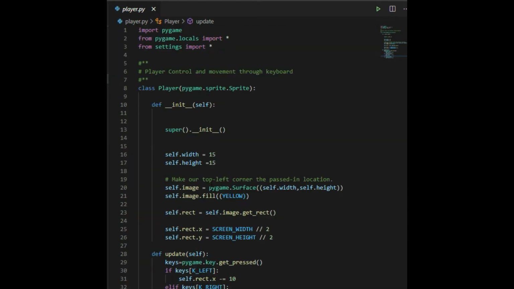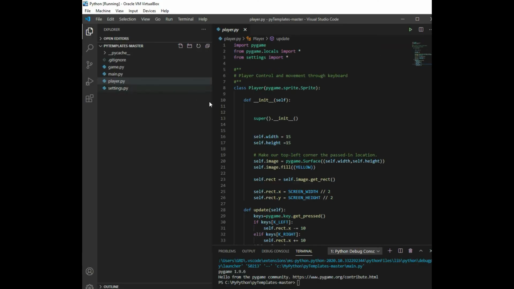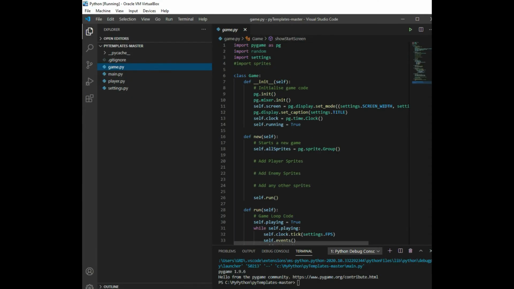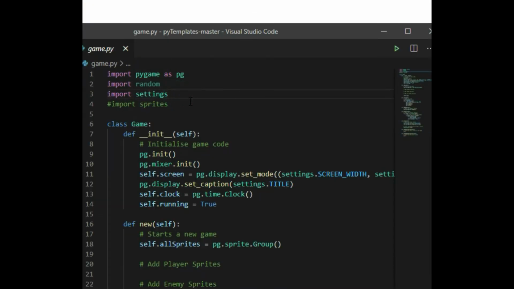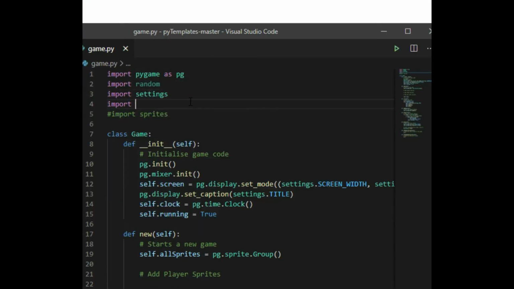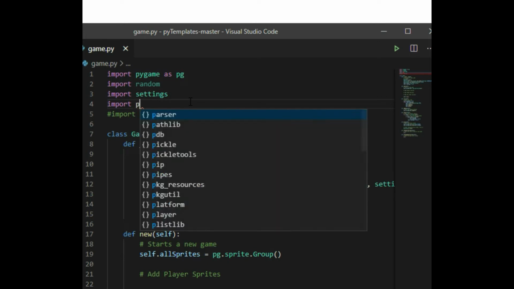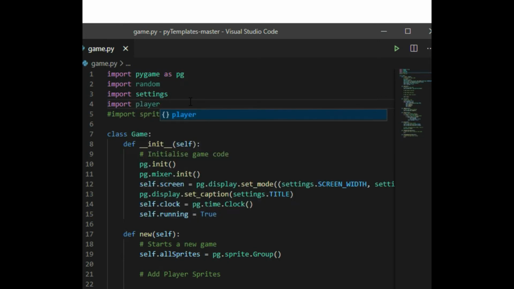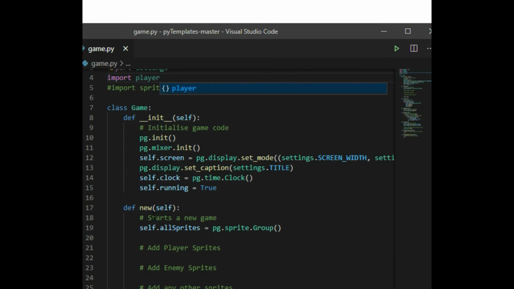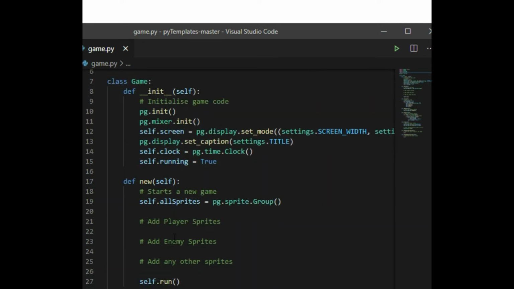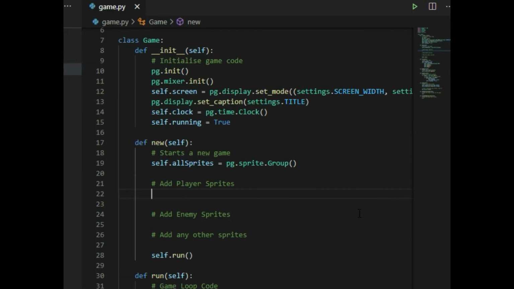So in order to add this to the program, we have to go back into game, and the first thing we have to do is import it, because up at the top, you can import different things. And so we're going to import player. And then when the new function is called, we're going to add the player to the player portion. We're going to add in a sprite.